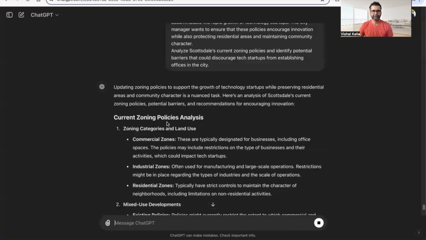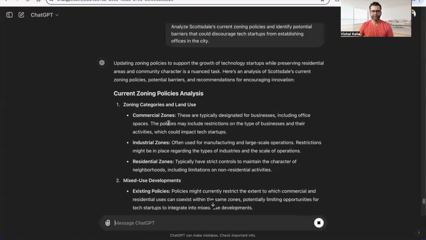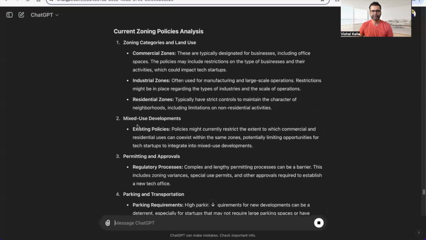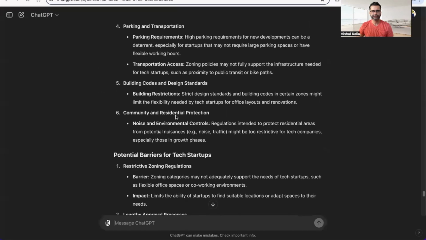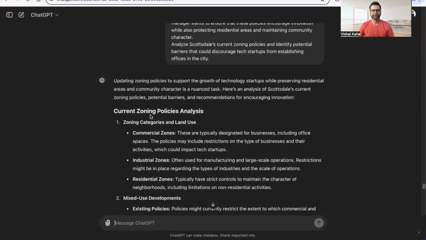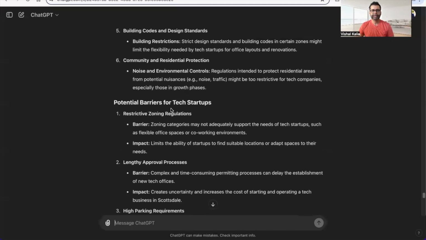So here we go. It says current zoning policy analysis: zoning categories and land use, commercial zones, industrial zones, residential zones. These are typically designed for business, and it gives you a little bit of overview. You have mixed development, permitting and approvals, parking, transportation, right? So it gives you a quick overview of what type of current zoning policies they have. Now we'll look at potential barriers for tech startups.